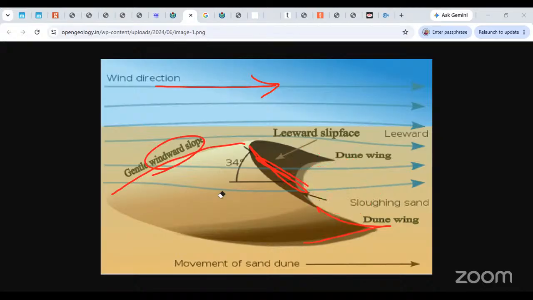Yes, you will find these in the Sahara, and you will find the same in the Thar too. Okay, can you make out these wings or horns? Okay, these are called wings or horns. They look like two extensions of the dune.